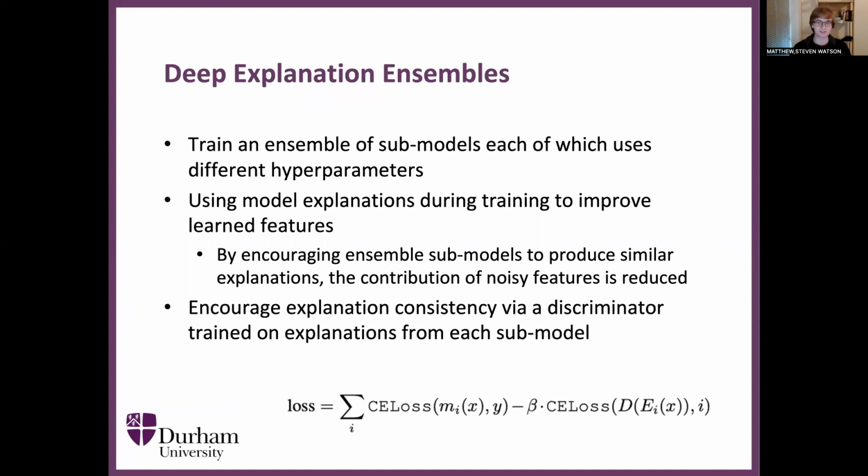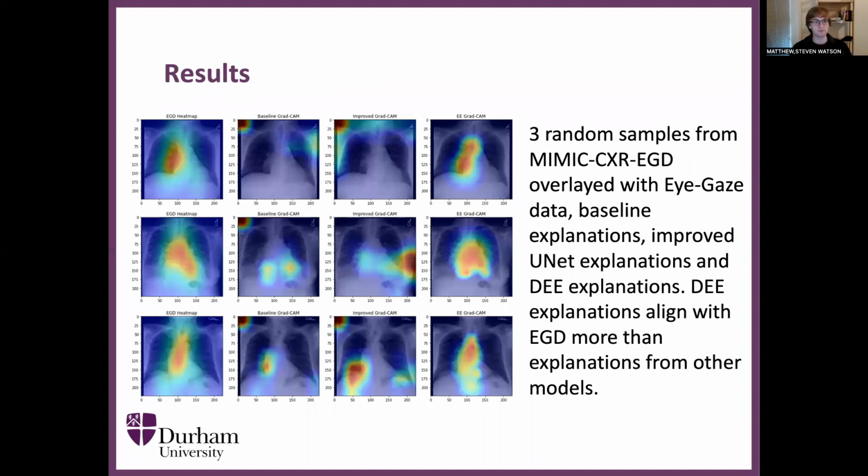And we encourage this by introducing a discriminator during training, which is trained on explanations from each submodel. And as you can see from this loss function in the bottom here, the aim of the discriminator is to classify which submodel a given explanation came from, while the submodels are trying to fool the discriminator. And this technique has extremely good results.